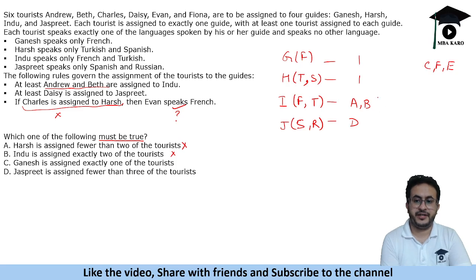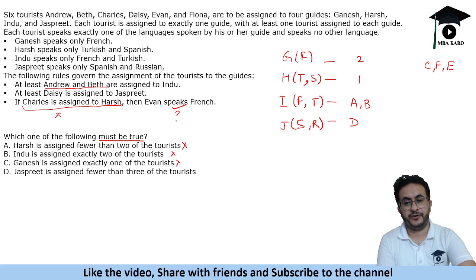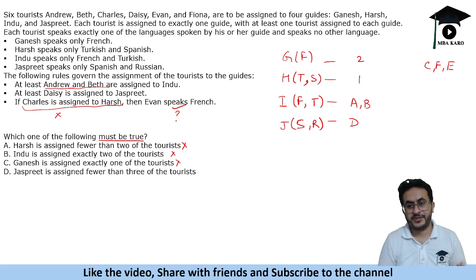Instead of assigning 1 tourist, we can assign 2 tourists here. Quite possible, right? We can assign C, E, F, because there is no constraint on these. So this is also false. If 3 statements are false, then obviously the 4th option has to be true. Let's see whether the 4th option is true or not.